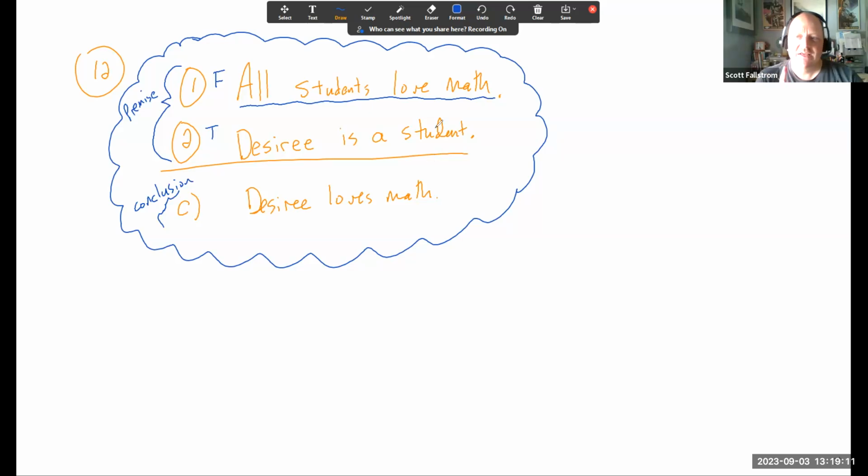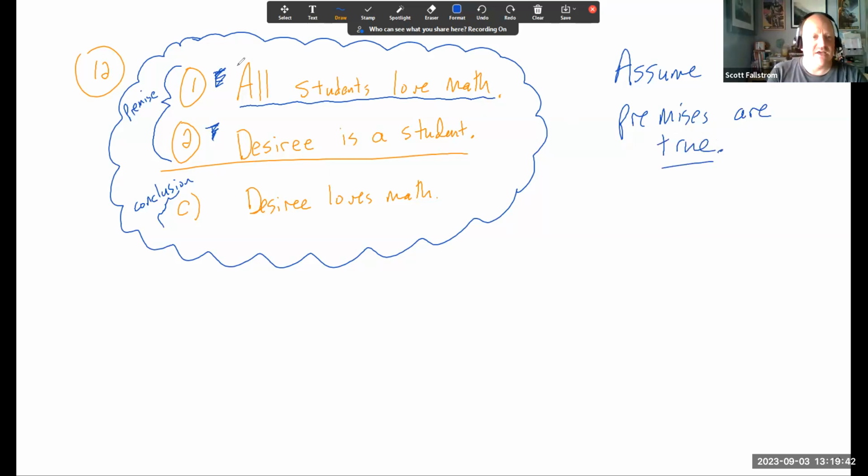So now what's interesting is to determine whether the argument is valid, whether it uses good, sound reasoning. We don't ask ourselves about the individual statements. We actually go back to the beginning and we ignore truth values and we assume that all premises are true.